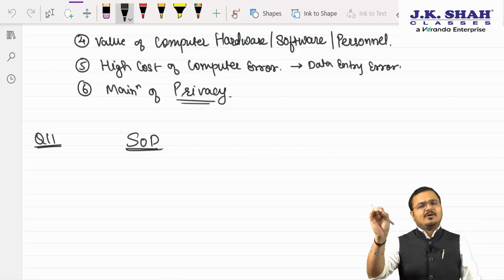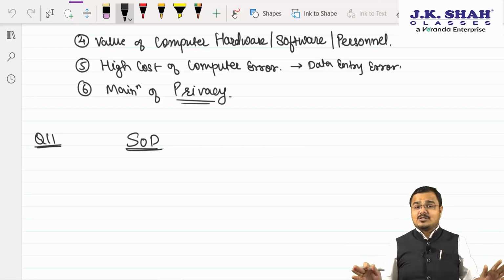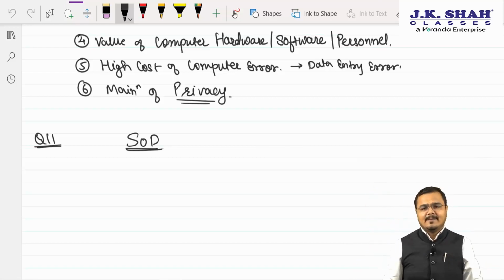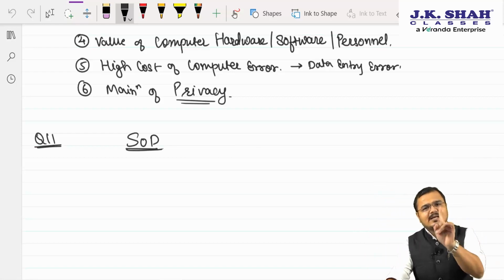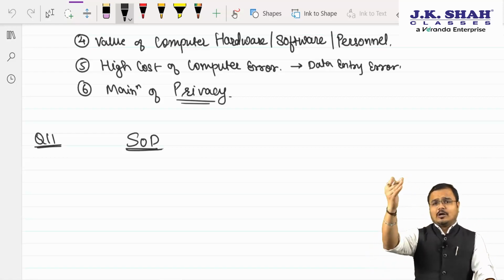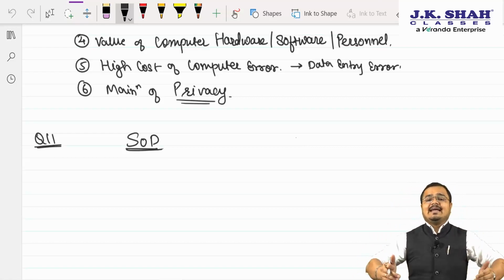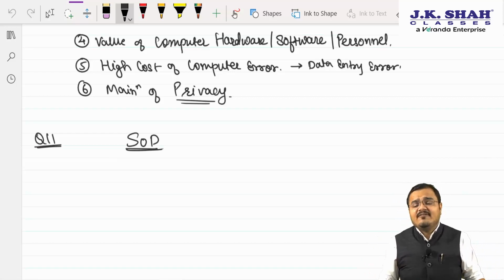Sir, segregation of duties is the most common term which comes under controls, and it is a most essential control that is required to be implemented in a computerized environment, because segregation of duties clearly says one person in an organization should not be given so much authority that by himself he can harm my data and organization very badly.